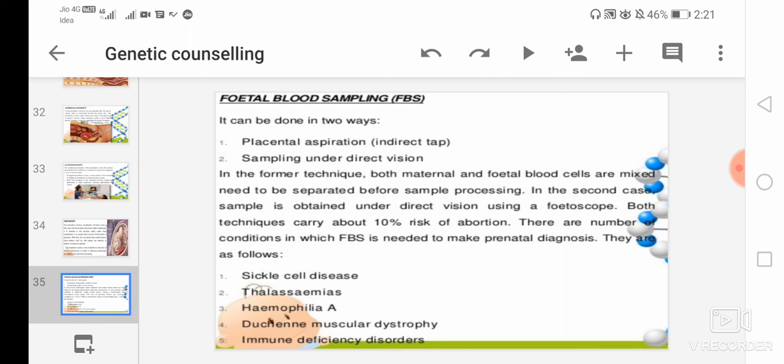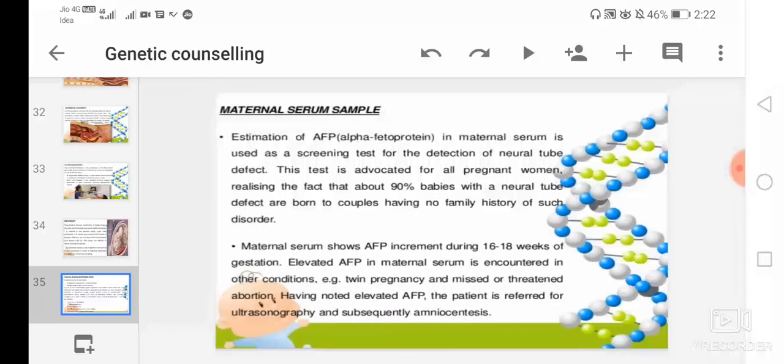There are a number of conditions where FBS is important: sickle cell disease, thalassemia, hemophilia, Duchenne muscular dystrophy, and immune deficiency disorder. Duchenne muscular dystrophy is a type of progressive muscular weakness. These are the conditions which require fetal blood sampling, that is FBS.